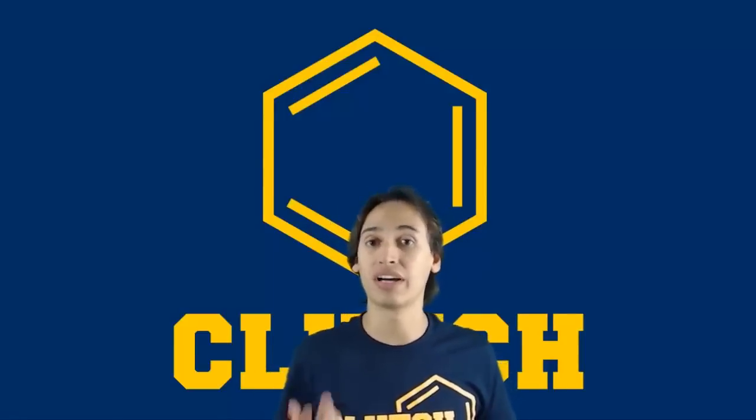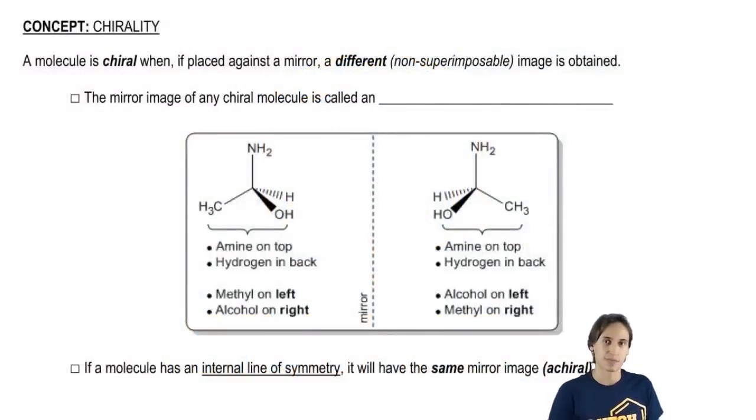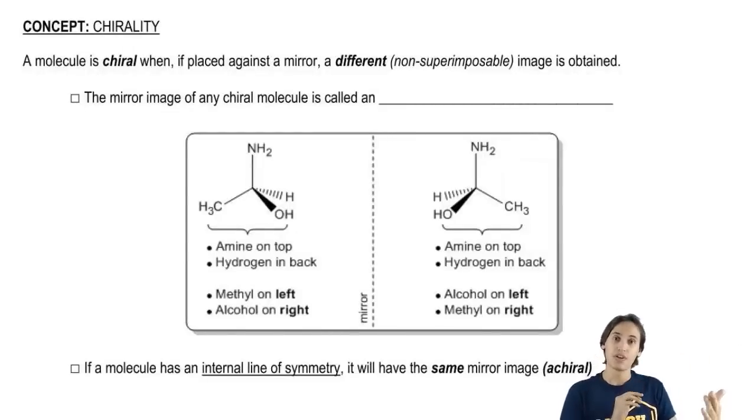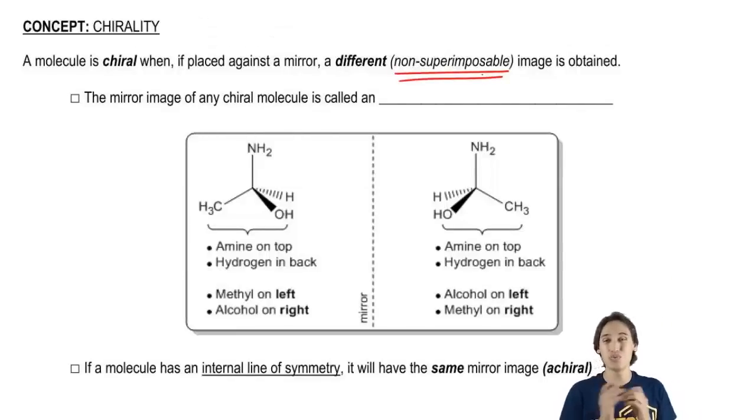One of the ways to see if two molecules are going to be related to each other as stereoisomers is to look for something that we call chirality. So what is chirality? Well, what chirality says is this. If you look into a mirror and you get a different image than the image of yourself, a slightly different image, an opposite image, then that means that you're going to be a chiral compound. That means that that image is going to be chiral and it's going to be different. And what we call that image is called non-superimposable. Non-superimposable is a really confusing way of just saying a different image.